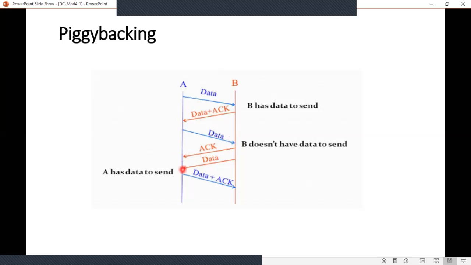Again, what happens? Next, B has data to be sent, so node B will send data to node A. Now node A wants to send data to node B, so it will send the acknowledgement for this data along with the data to be sent to node B. Piggybacking makes the communication complex, so it is not a common practice to use. That is, we don't use this often.